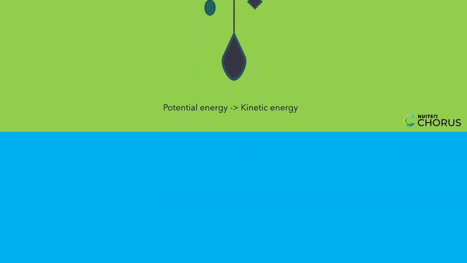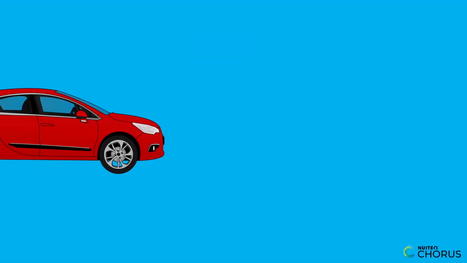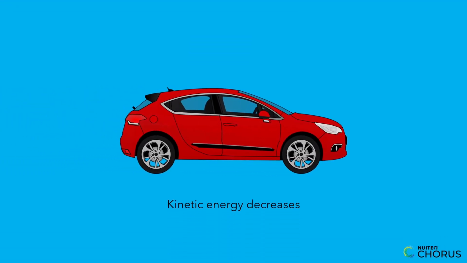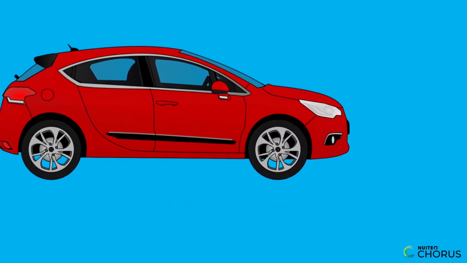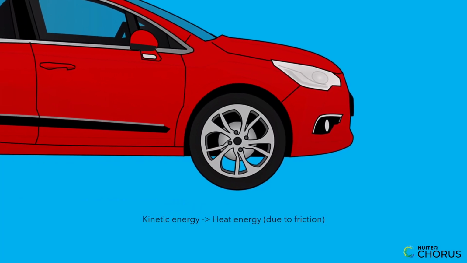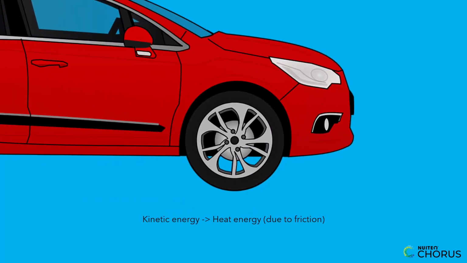Finally, let's consider a more challenging example: a car braking. When a car brakes, its kinetic energy decreases as it slows down. This energy is transferred into heat energy, due to friction between the brake pads and the wheels. This real-world scenario illustrates how energy transfer occurs in everyday situations, impacting the motion and behavior of objects.